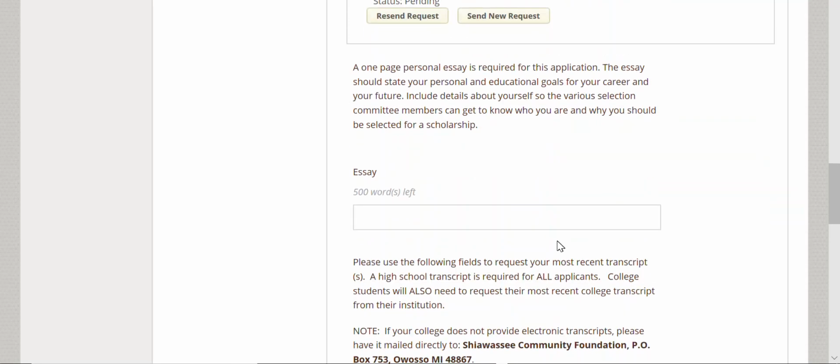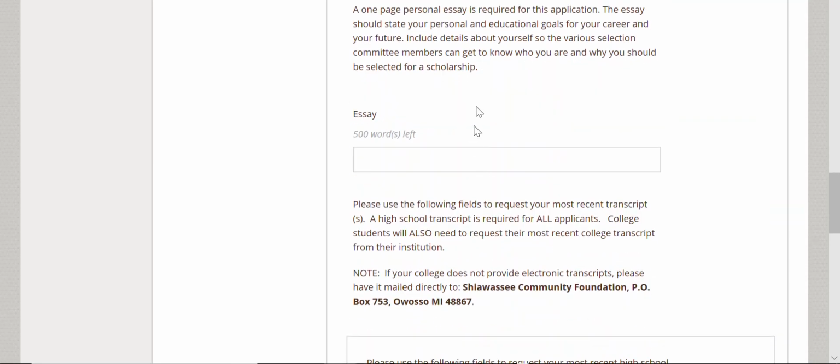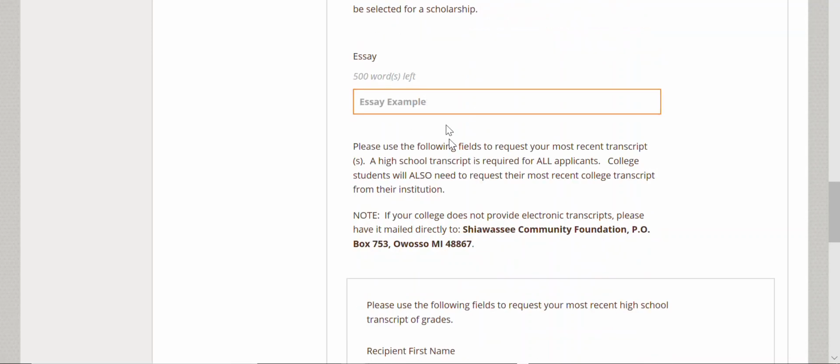The next item is a one-page essay. Really put some effort into this. The essay should state your personal and educational goals for your career and your future. Include details about yourself so the various selection committee members can get to know who you are and why you should be selected for a scholarship. Spelling, grammar, punctuation all matter. Proofread, proofread, proofread. Have someone else proofread it. This is your chance to show why you deserve to be awarded a scholarship.